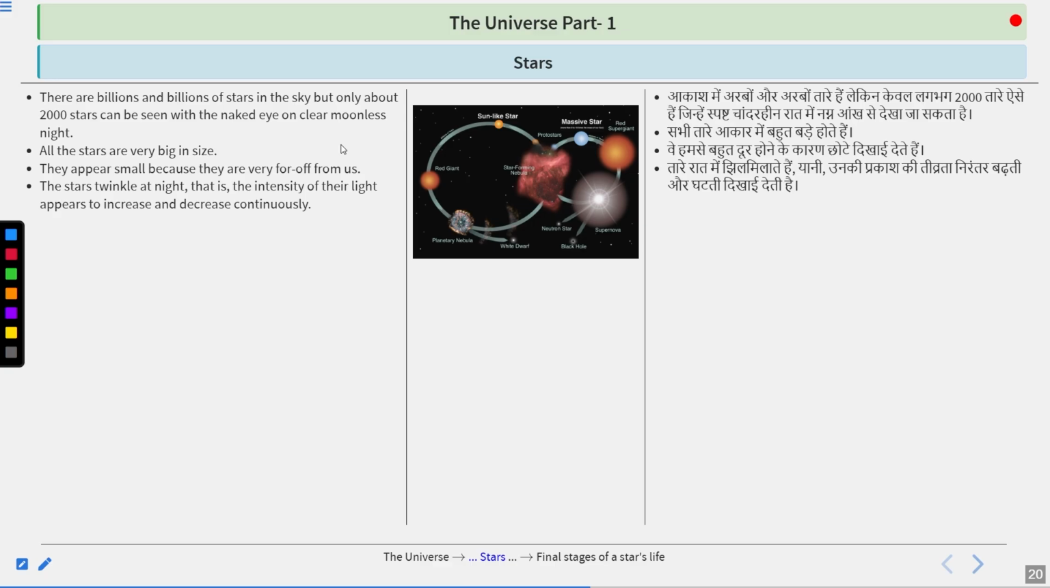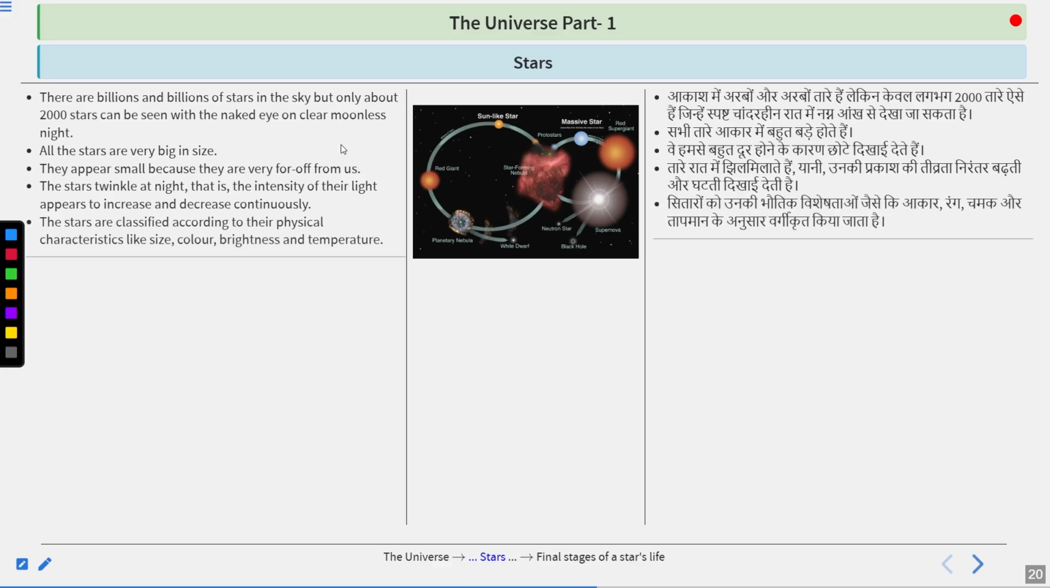The stars twinkle at night, that is, the intensity of their light appears to increase and decrease continuously. Because of this increasing and decreasing of the intensity of light, they appear to twinkle. The stars are classified according to their physical characteristics like size, color, brightness, and temperature. So in order to classify the stars, we could consider these things: size, color, brightness, and temperature.